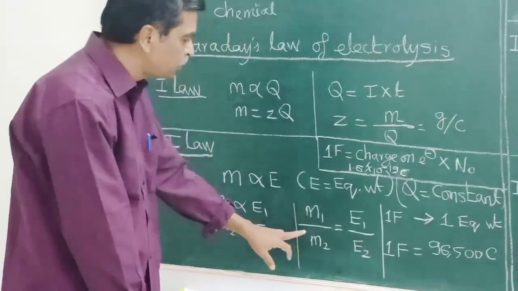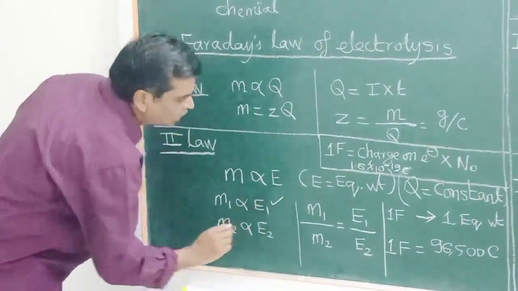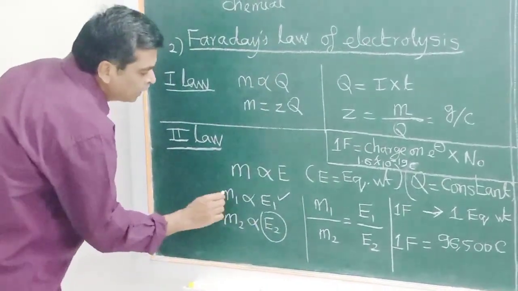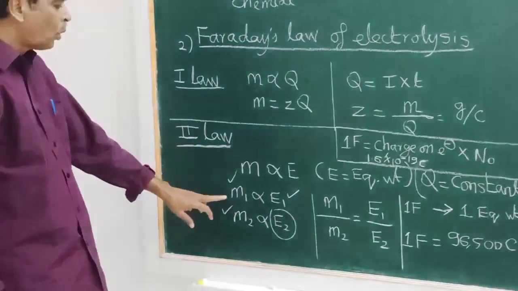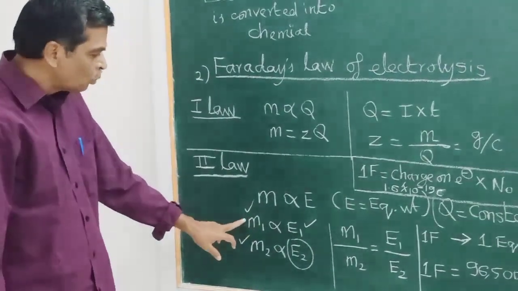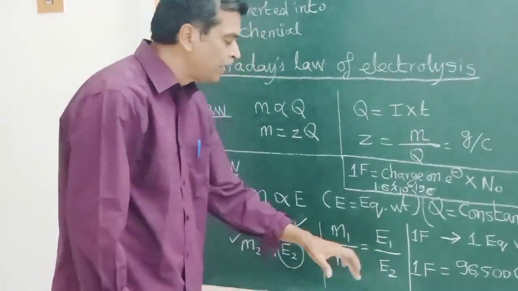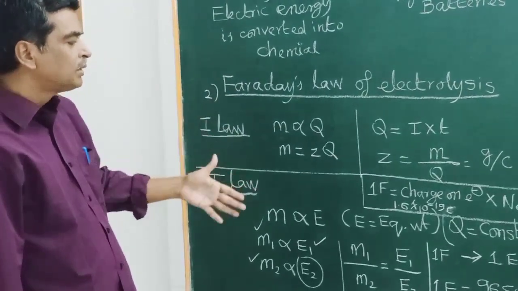Therefore, on taking the ratio, suppose you know the equivalent weight of one substance, we can calculate the equivalent weight of the unknown, because the mass of the substance deposited is known, the mass deposited for substance 1 is known, and the equivalent weight of one substance is known. Using this expression, we can calculate the equivalent weight of the unknown electrolytic substance.